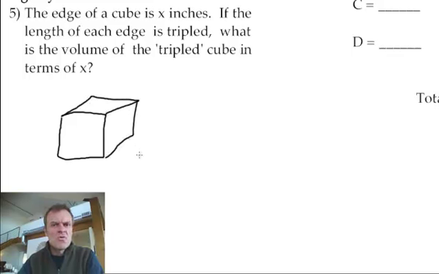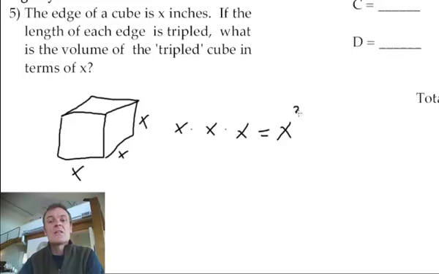There we go. Right, in terms of x, if the width is x, the length is x, and the height is x, don't forget what volume is: length times width times height. So x times x times x is x cubed, okay? It's like saying x to the 1, x to the 1, x to the 1, you would add exponents. But I know simply there's 3 of them. It's not 3x, that is 3 times x. X times x times x is x cubed, okay?